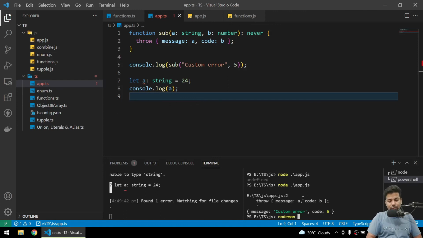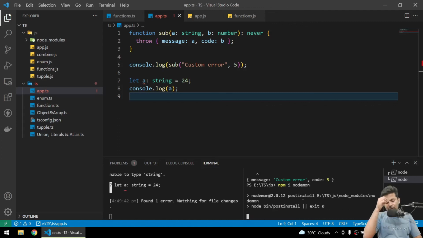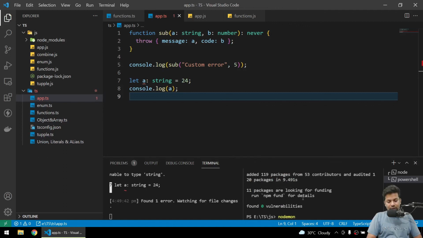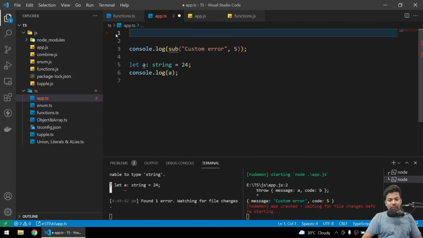I will say nodemon app.js. So yeah, see, it's running. I'll remove this function and save it.